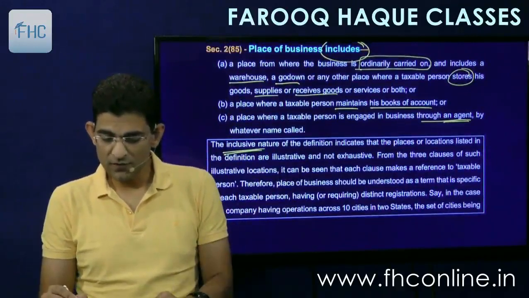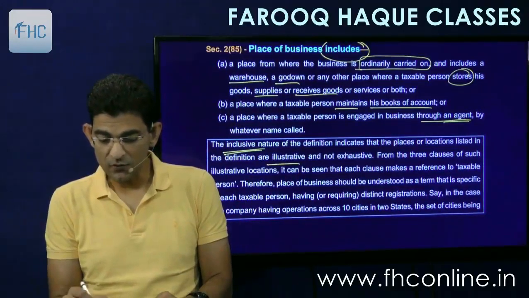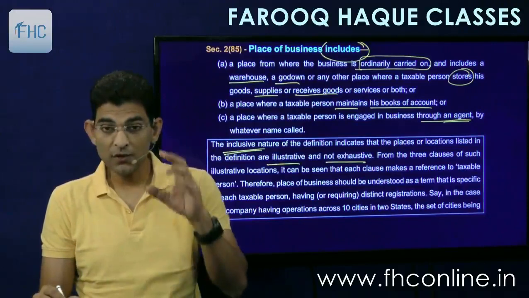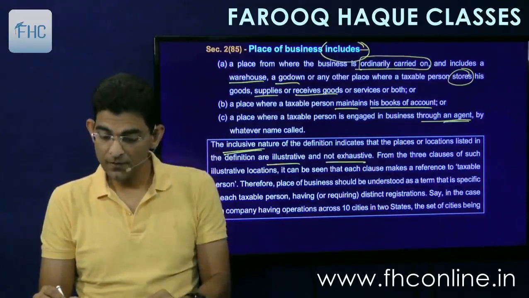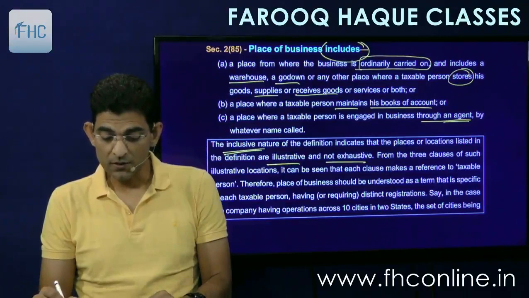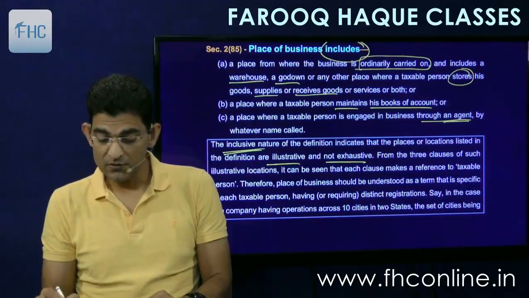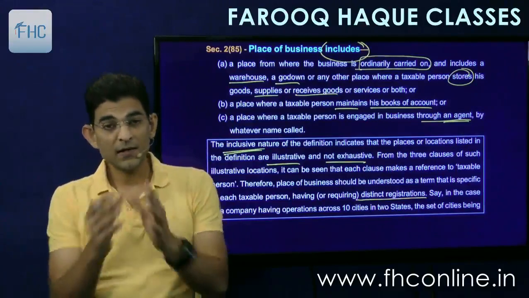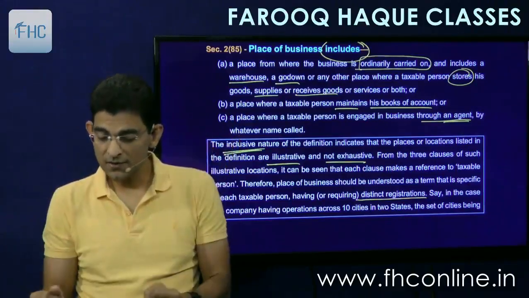The inclusive nature of the definition indicates that the places or locations listed in the definition are illustrative and not exhaustive. So it is not a complete list, it is an open list. From the three clauses of such illustrative locations, it can be seen that each clause makes a reference to taxable person. Therefore, place of business should be understood as a term that is specific to each taxable person, having distinct registrations. Again the same thing, distinct registrations.